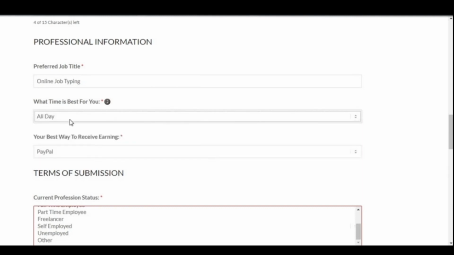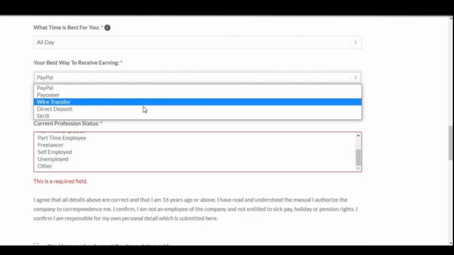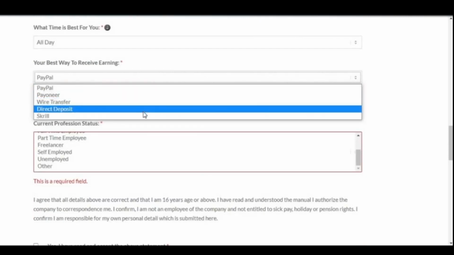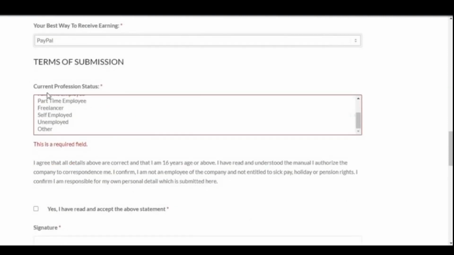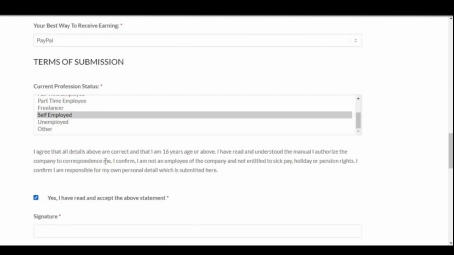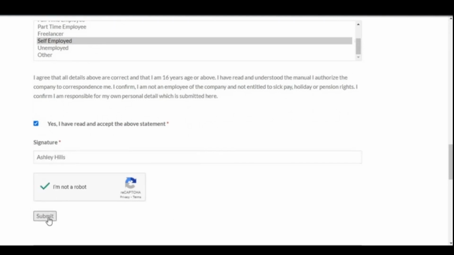We're getting close to the end here. The next screen, you're going to choose your best method for getting paid, whether it's PayPal, Payoneer, wire transfer, or direct deposit. You choose what's best for you. On the last screen, you're just going to choose your professional status. Once you've completed everything, just click that yes button. Accept the terms and conditions, and don't forget your signature. Put your full name in the signature block, click the I'm not a robot button, and hit the submit button.